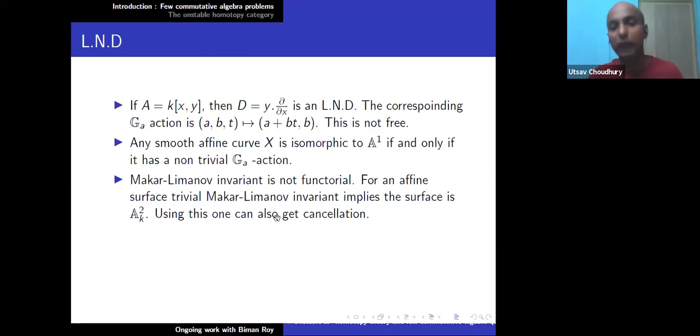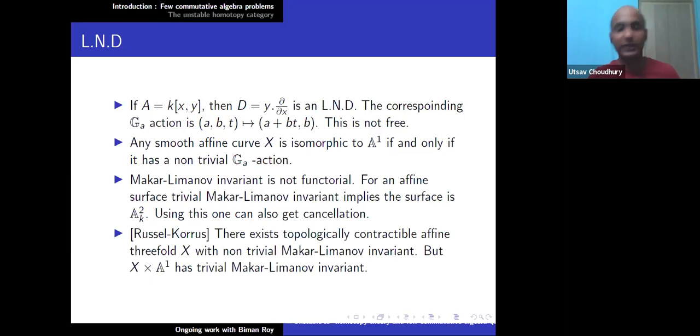And using this, one can also get cancellation, because of course we know that the Makar-Limanov invariant is trivial for affine spaces. So if X times A1 is A3 over K, then you have to prove that X is isomorphic to A2 over K. So this can be done.